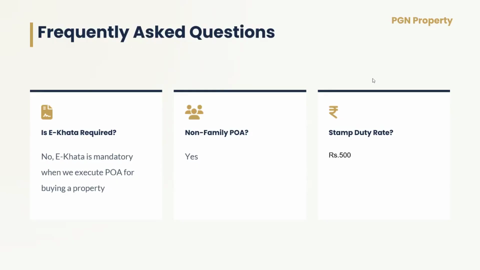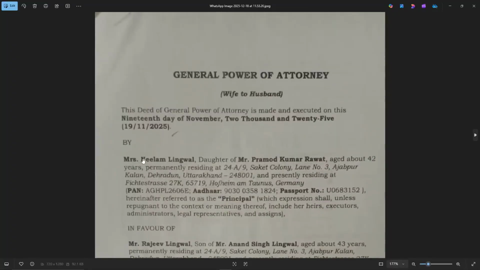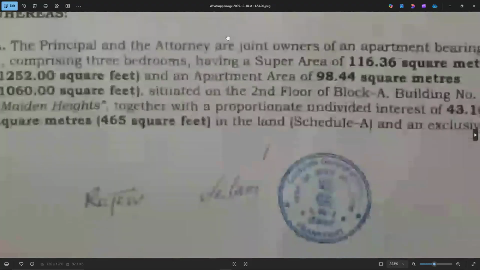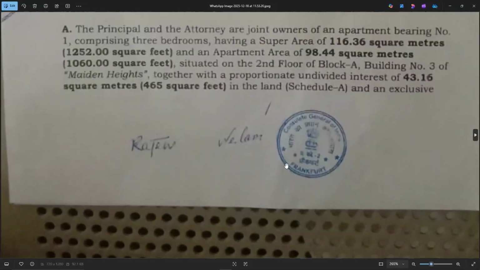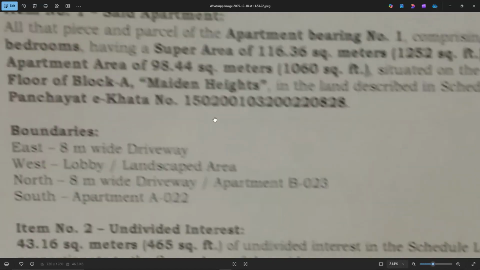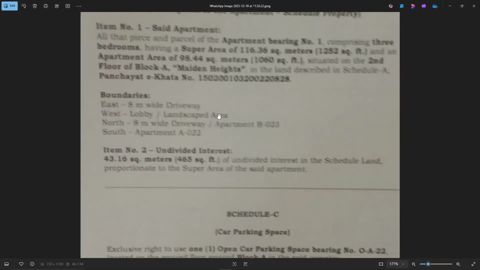Let me give you another real example. This is a power of attorney we recently executed in Germany on 19th November 2025. Here we can see the attestation from the German Consulate, Frankfurt. This is the property schedule in our power of attorney. We can see the e-Khata number followed by the 18-digit e-Khata number we have mentioned. When you sell the property, e-Khata is mandatory, whereas when you buy the property, the e-Khata number may not be mandatory in the power of attorney.